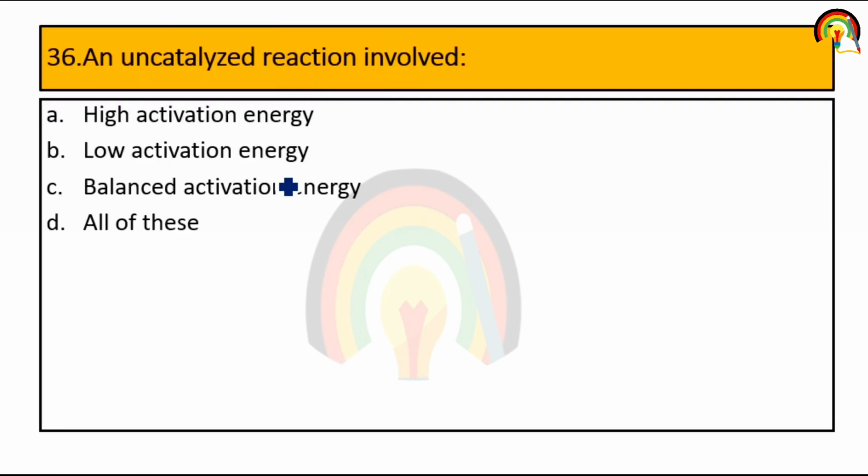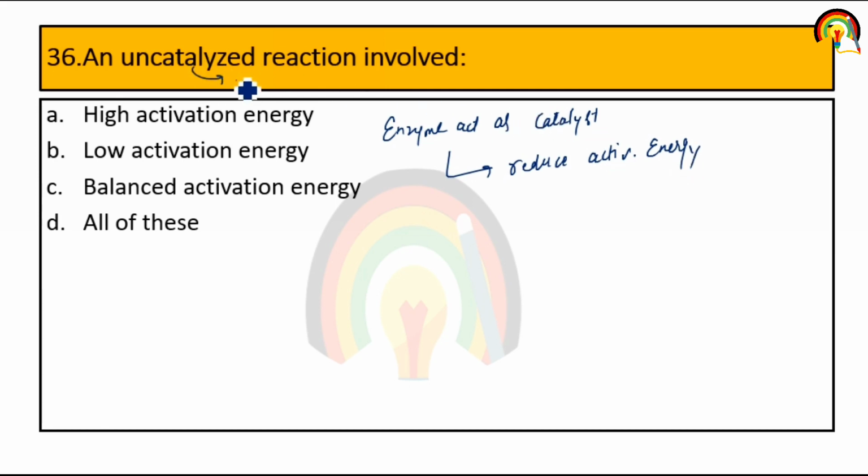Next one. Uncatalyzed reaction. As we all know, enzymes act as catalysts. And what is the mechanism of enzymes? They reduce the activation energy. But if the reaction is uncatalyzed, meaning the enzyme is absent, then the reaction involves high activation energy.